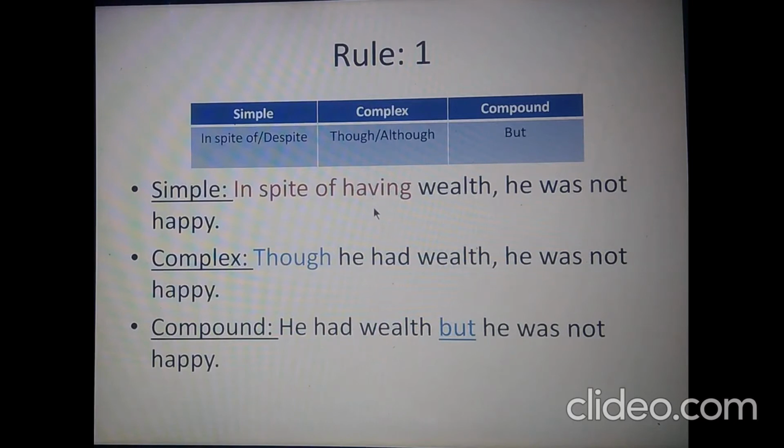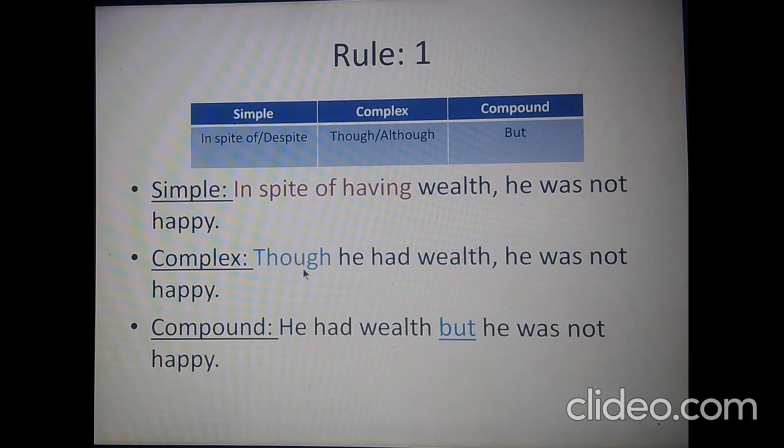In a complex sentence, we have two clauses. So you'll find two subjects and two verbs. So two subject-verb complements. The clauses will be separated by a comma if there is a conjunction at the beginning of the complex sentence.